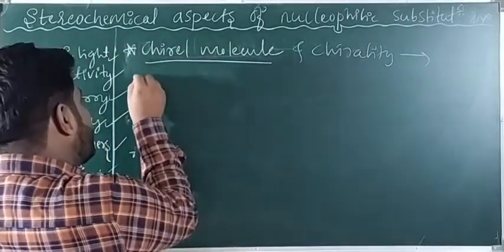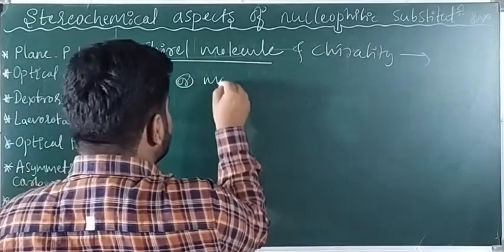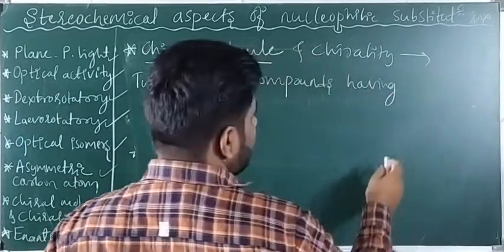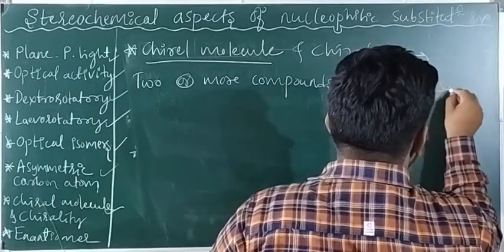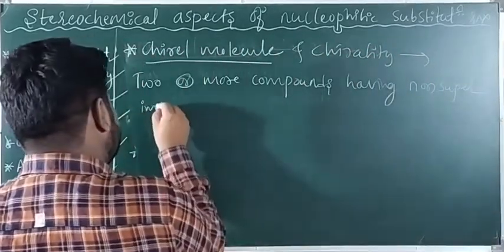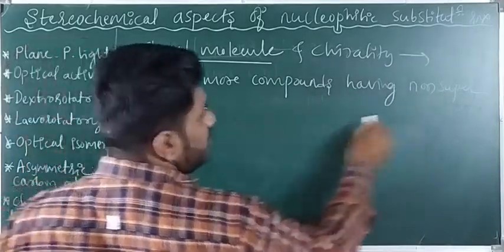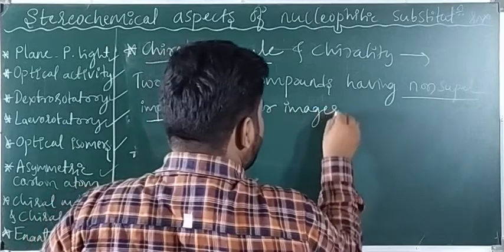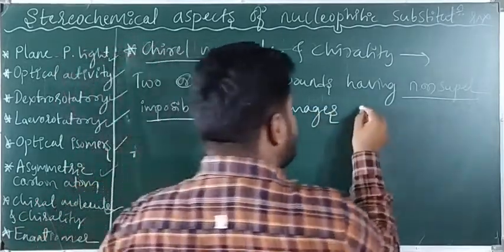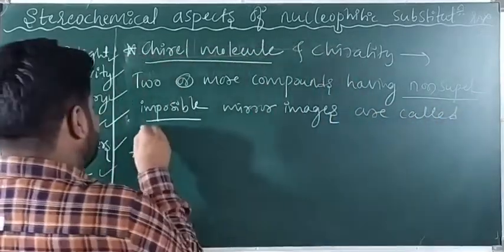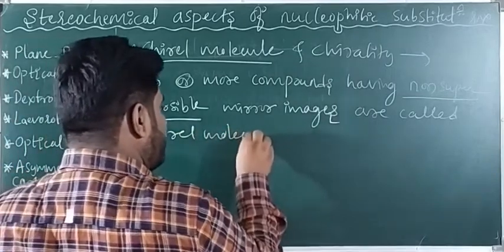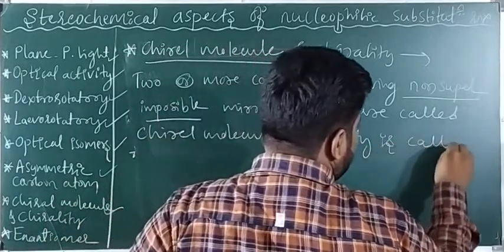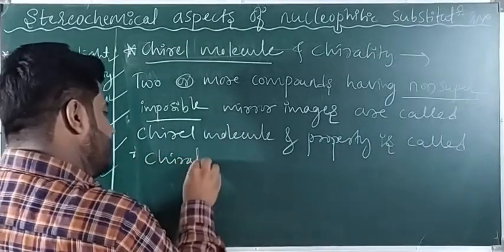I hope you understood. Two or more compounds having non-superimposable mirror images are called chiral molecules, and the property is called chirality.